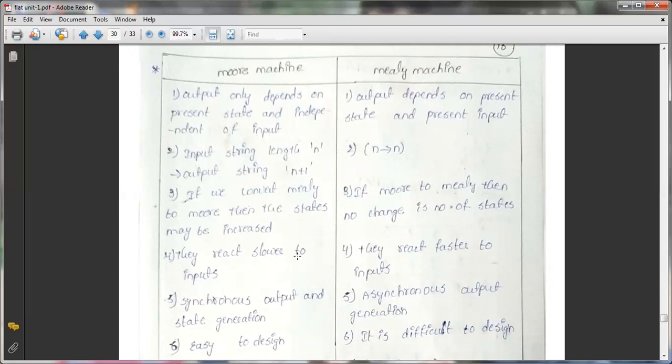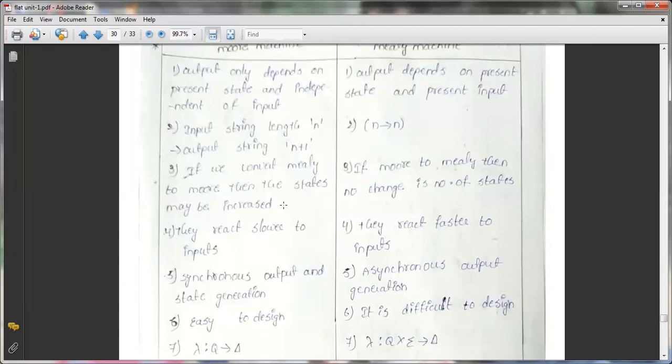Okay. So if you convert from Mealy to Moore, then the states may be increased. From Mealy to Moore, if you want to convert, the states may be increased. Whereas if you want to convert from Moore to Mealy, there is no change in the number of states. So note this point here, that is, if you want to convert from Mealy to Moore, then the states may be increased. Whereas if you want to convert from Moore to Mealy, there is no change in the states.